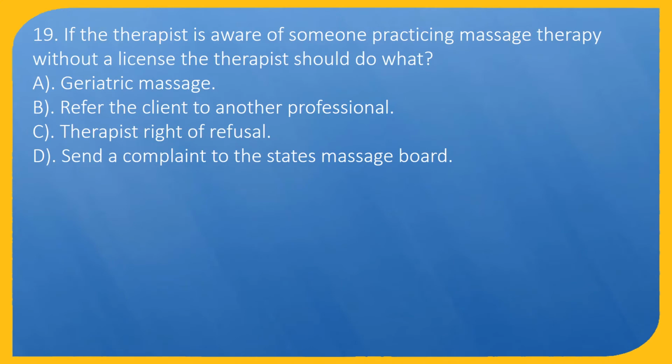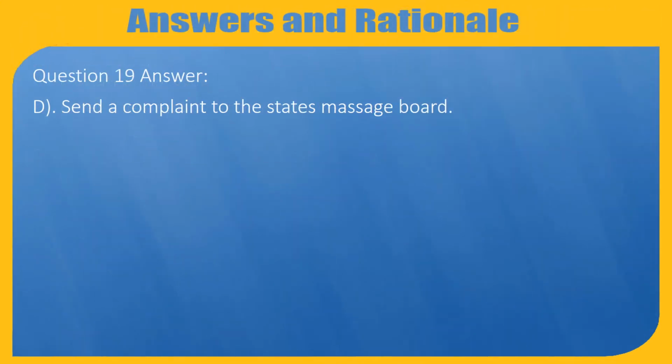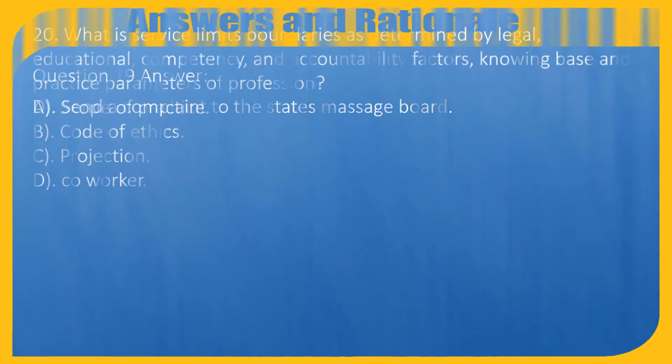Question 19. If the therapist is aware of someone practicing massage therapy without a license, what should the therapist do? A. Geriatric massage. B. Refer the client to another professional. C. Therapist right of refusal. D. Send a complaint to the state's massage board. Question 19 Answer: D. Send a complaint to the state's massage board.